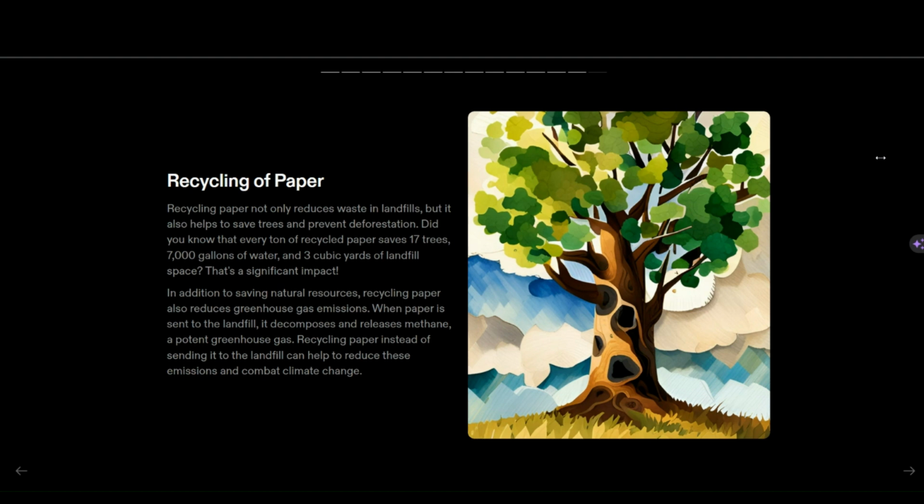It helps to save forests, to save water used in paper making, to save energy and electricity used in paper making, and to reduce the amount of harmful chemicals used in paper making. And 1 ton of recycled paper saves 17 full-grown trees, which we can save easily.